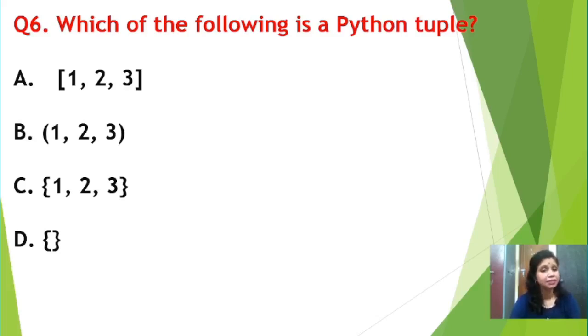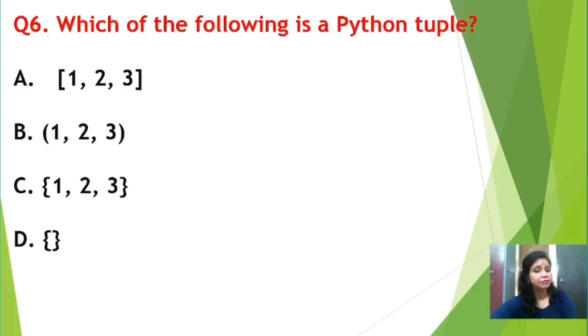And the second difference is that in a list we use square brackets to store the elements, but in a tuple we use round brackets to store the elements. So this is the most important part, okay? So which of the following is a Python tuple? Obviously option A is not valid because square brackets have been used. Option B is valid because round brackets have been used and we have stored 1, 2, 3, using the comma operator to separate the elements from each other.